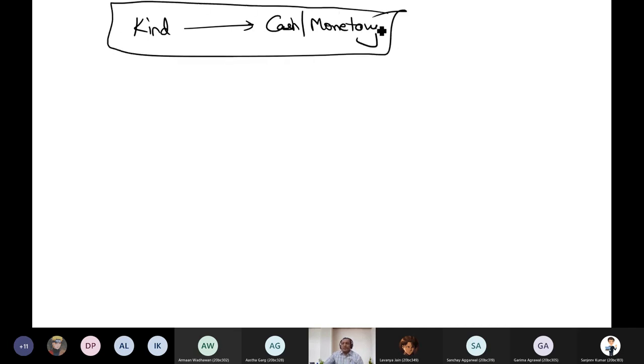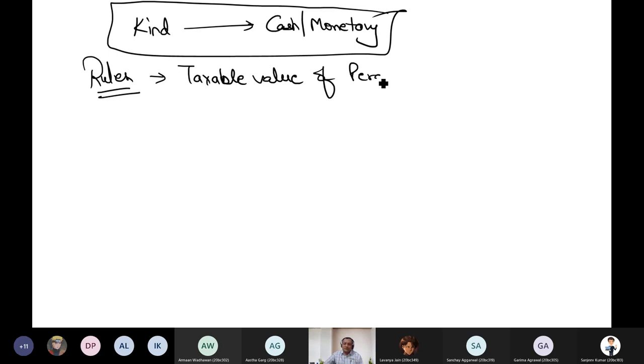Now, what is my job? I need to tell you how to convert those in-kind values into cash or monetary. That's it. This is the purpose of the entire perquisite topic. As a tax expert, how will we convert that non-cash into cash? So we will learn the rules which tell me how to compute the taxable value of perquisites.